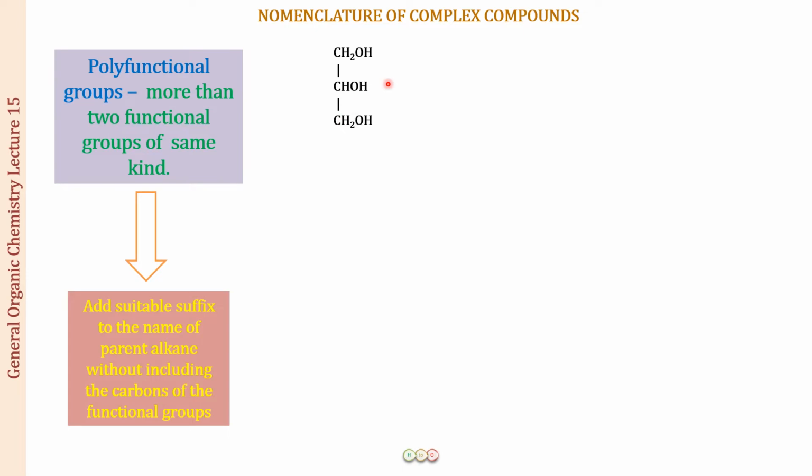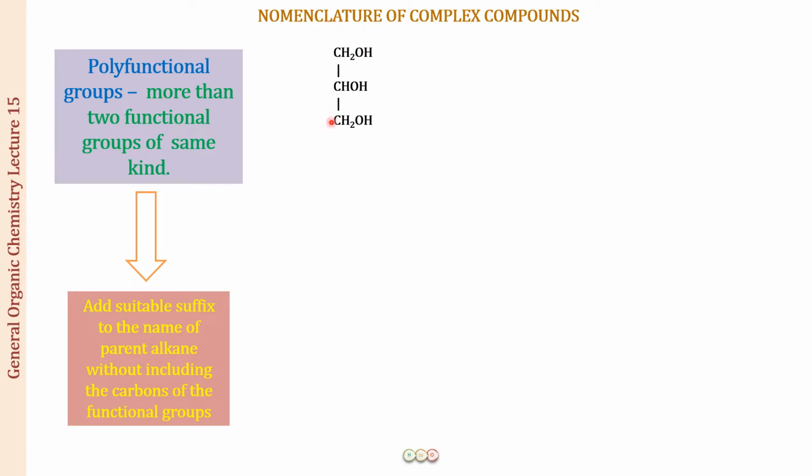So this is CH2OH, CHOH, CH2OH. OH is the functional group and this does not have a carbon. So there is no point including anything in the name of the parent alkane. So there are a total of 3 carbons present in the compound, right? So this is going to be carbon number 1, carbon number 2, carbon number 3. This is the longest chain we have. And now we have to write the name.